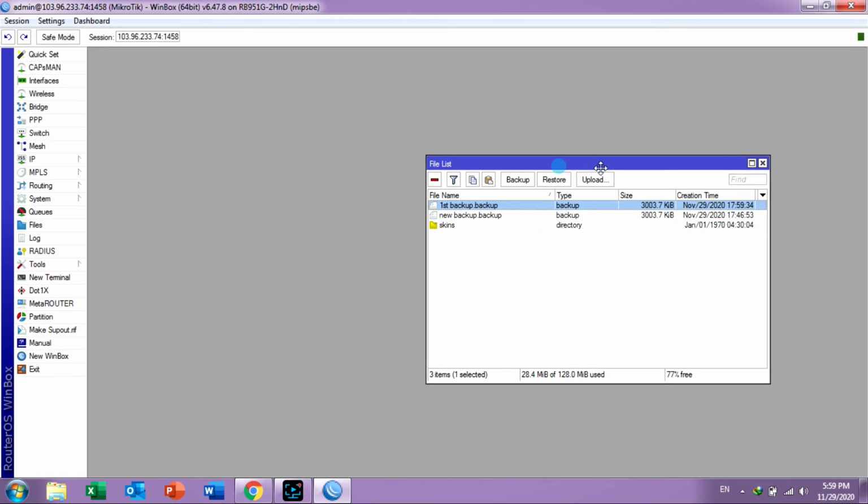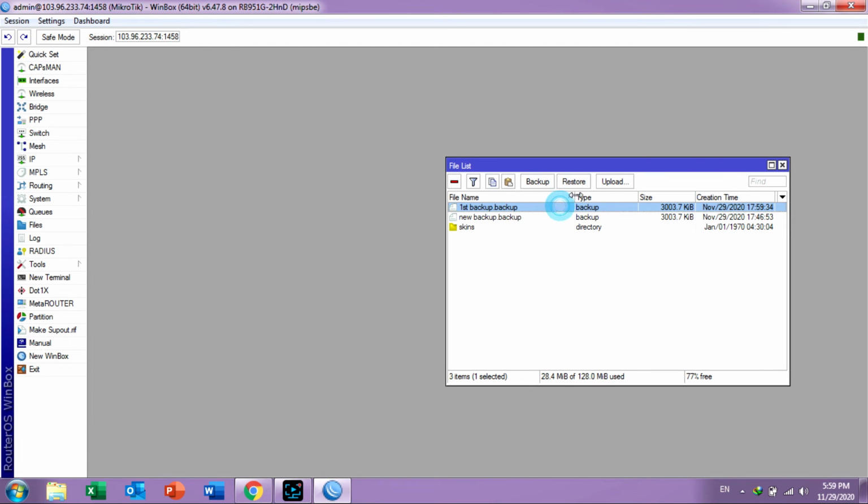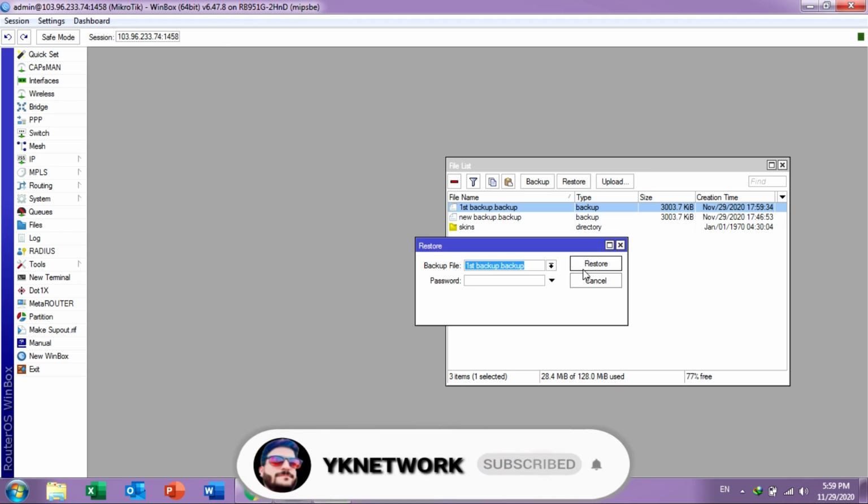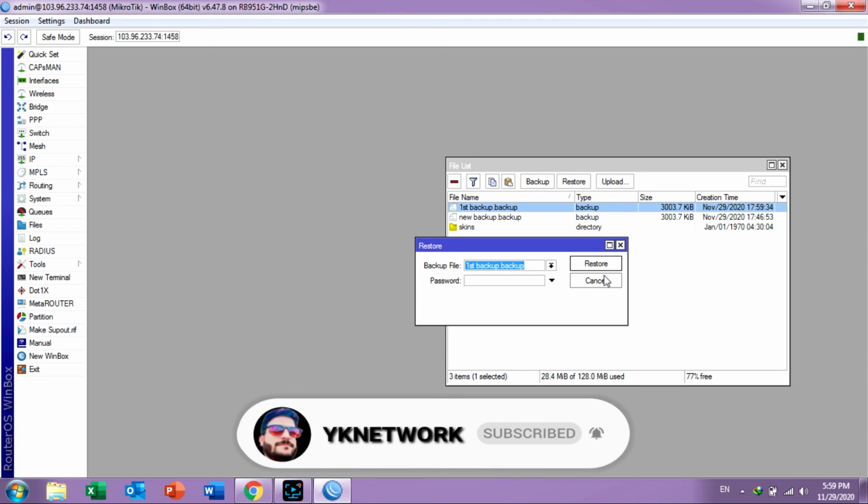After that, if you want to restore your backup, click the Restore button. Click on the Restore button and just restore the backup.